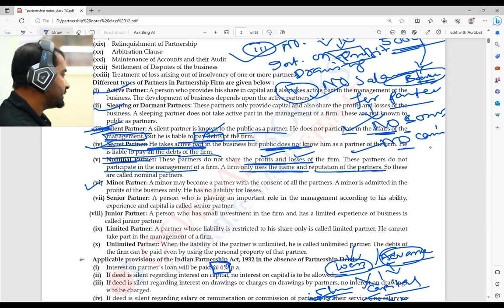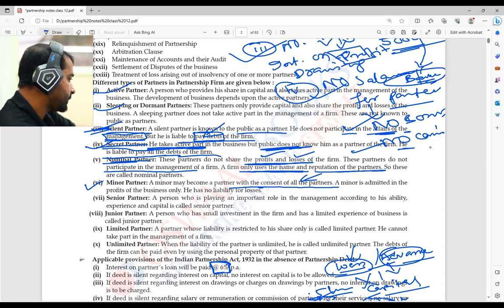Next, minor partner. As the name says, the person is less than 18 years of age, and is admitted with the consent of all partners. The person can be a partner only if all the other partners give consent. Then only the minor partner can be a partner. I hope that is clear. Yes, sir.